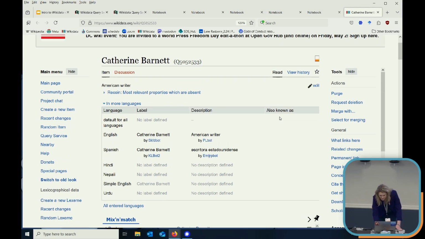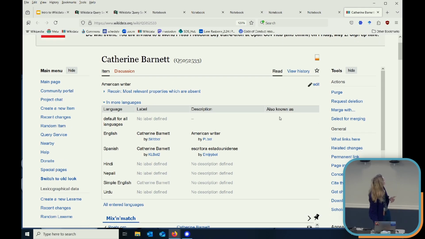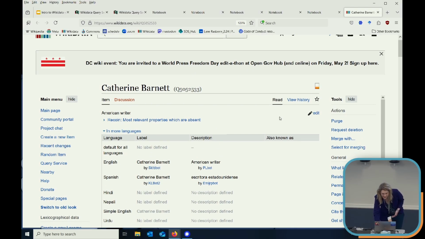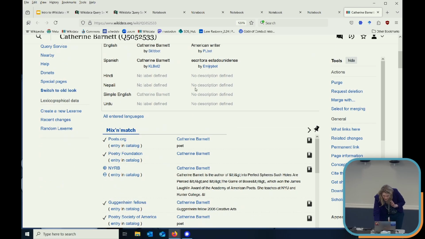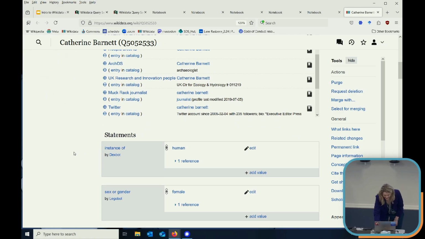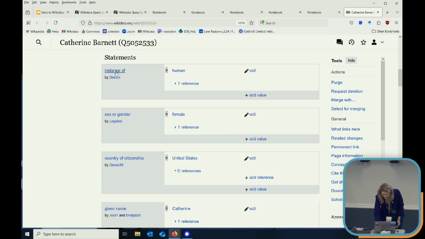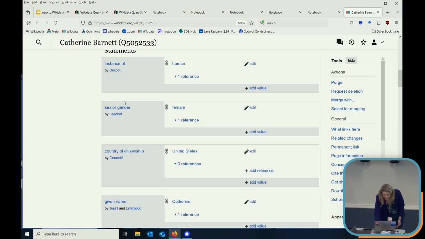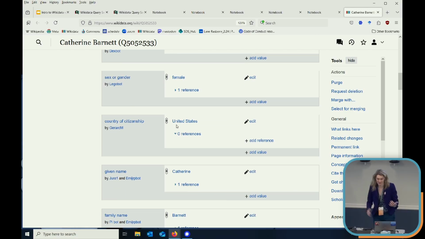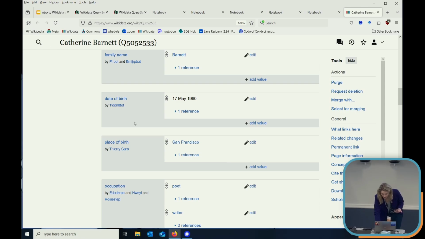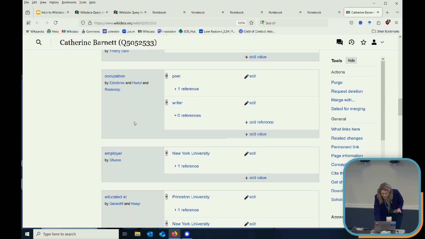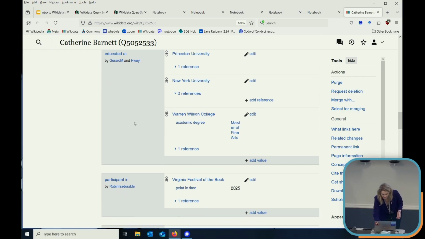You can. You can. This is an example of an actual entry, right? So we have the name of the entry, the unique identifier, a brief description, and then you'll see all these statements. So instance of human, sex or gender female, country of citizenship United States. There's so many different things you could potentially put in here. This is a pretty well characterized and well-known author, so you can see there's lots of references, and lots of different properties that are filled out.